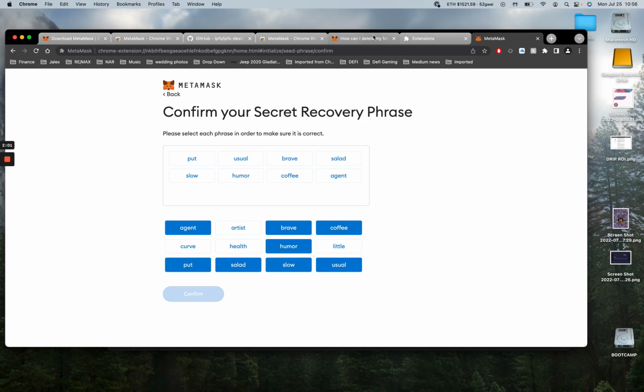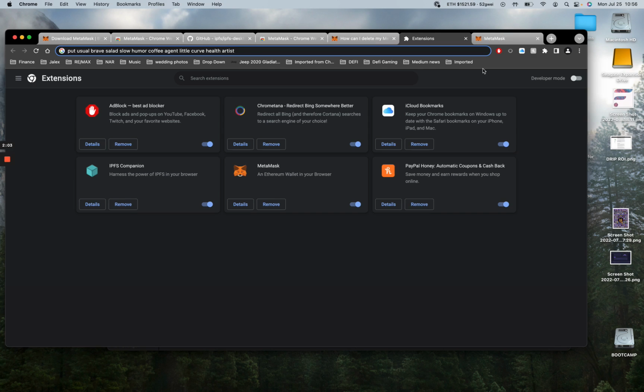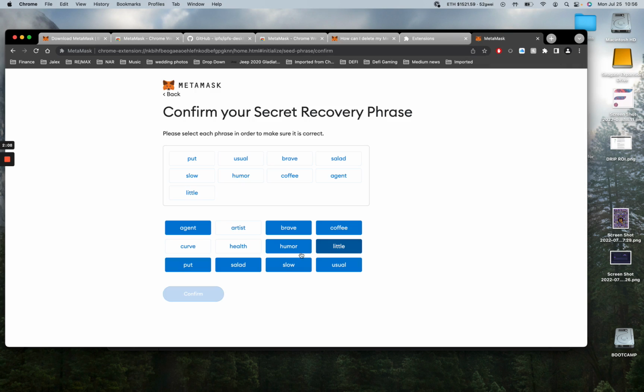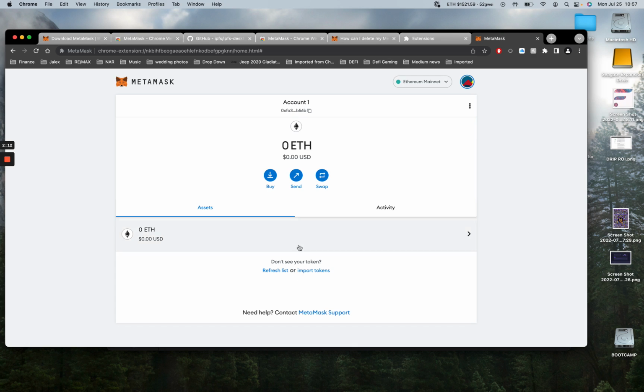Sometimes you can get some really funny word combinations. Other times you get some really stupid word combinations. I've got the words confirmed. Congratulations. Okay. So that's how you create a new MetaMask account.